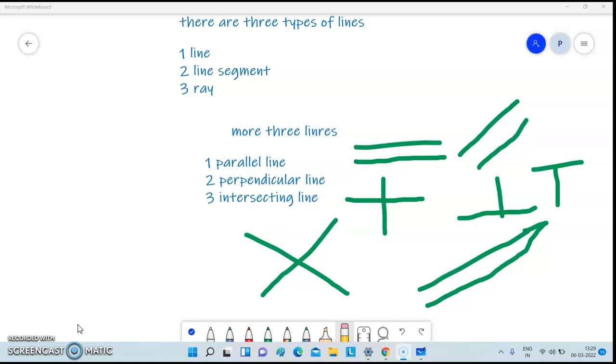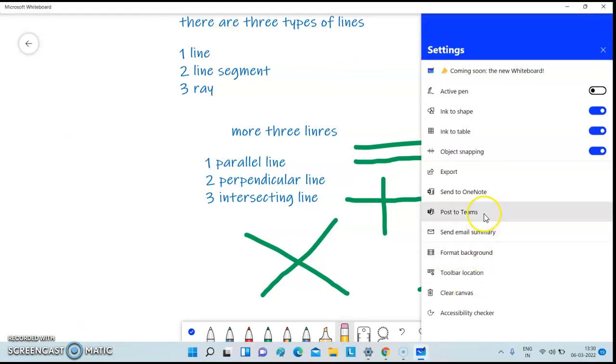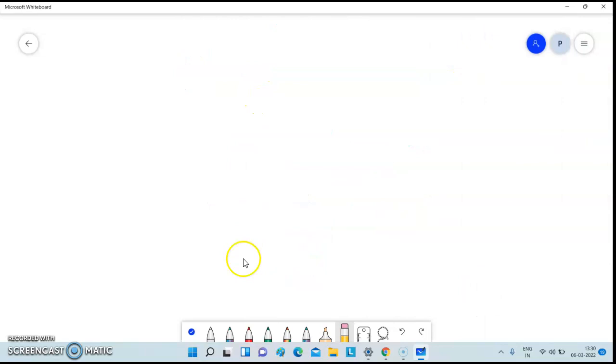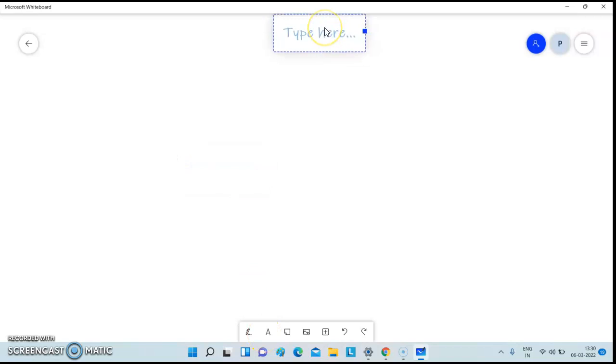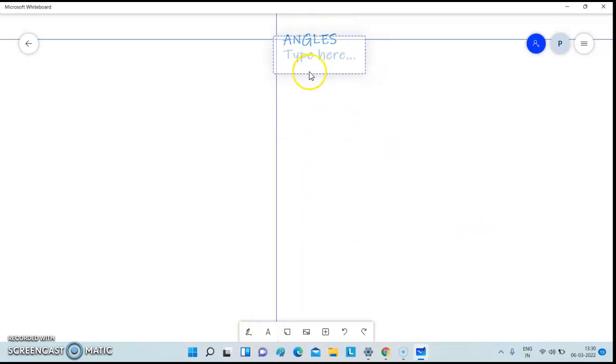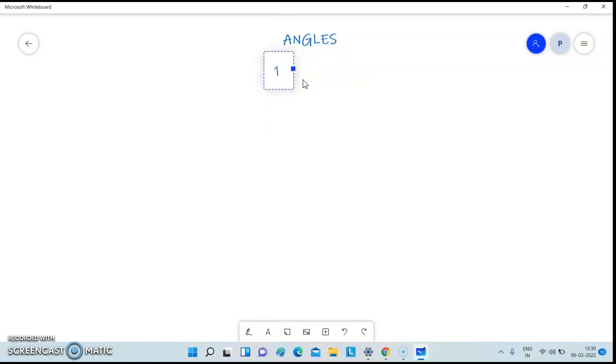Then there are angles. Angles are also very easy to know. You will know in a few minutes. What are angles? Let me introduce the angles. How many angles? The first angle is the right angle.